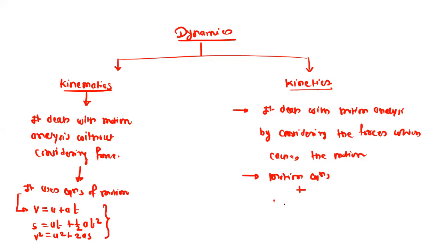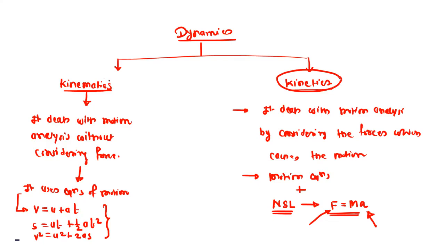We will use Newton's second law. In Newton's second law, the basic equation is F is equal to mass into acceleration. This equation combines the use of force and the motion parameter, that is, the acceleration. So this is called the kinetics part.